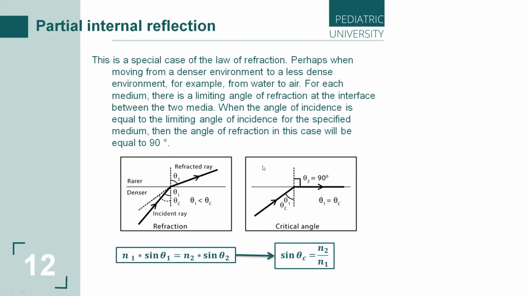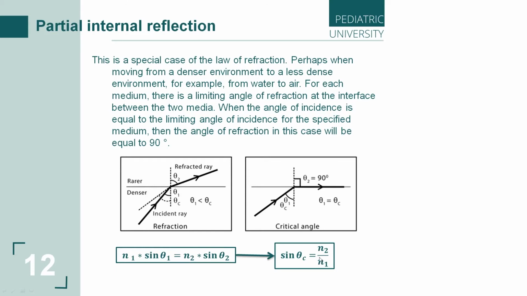Let's look at the formulas for this angle. Partial internal reflection is a part, or special case, of refraction. We know Snell's law for refraction. We know that our refracted angle is 90 degrees, and when we put it into the formula, we know that the sine of 90 degrees is 1.